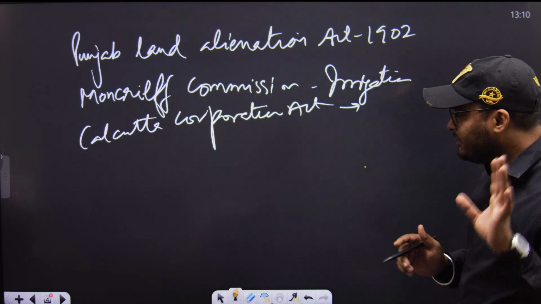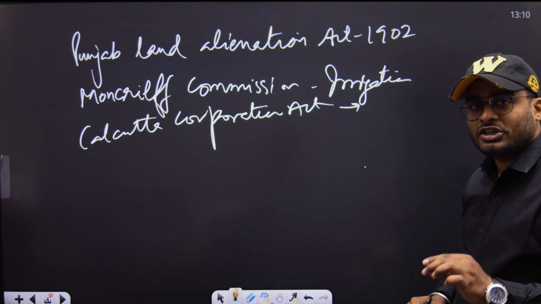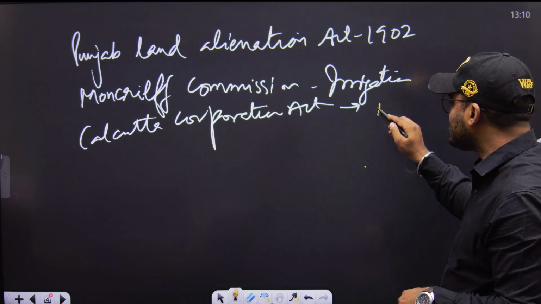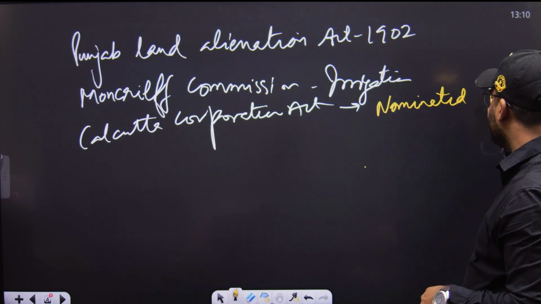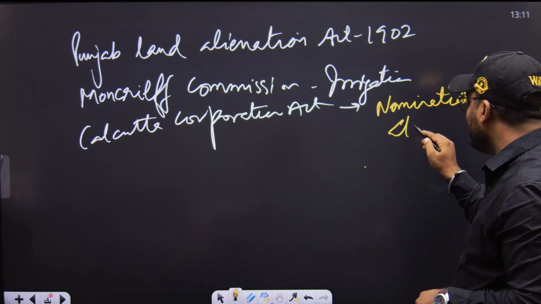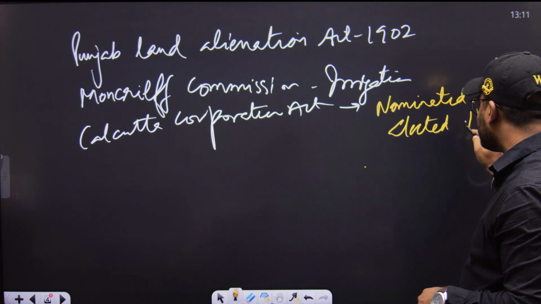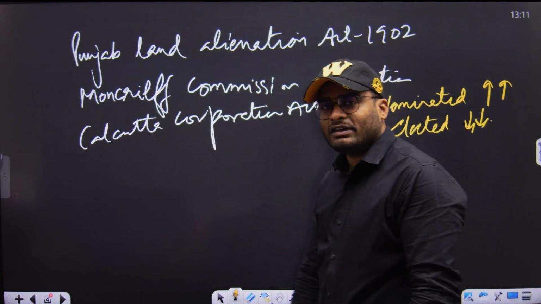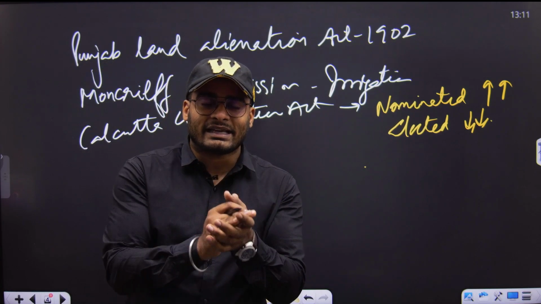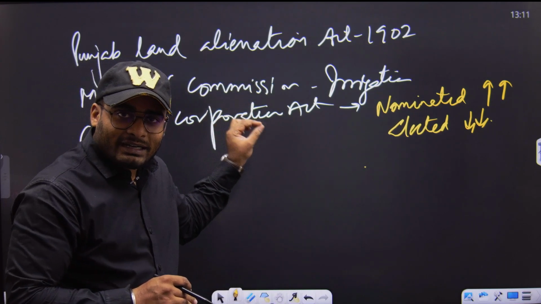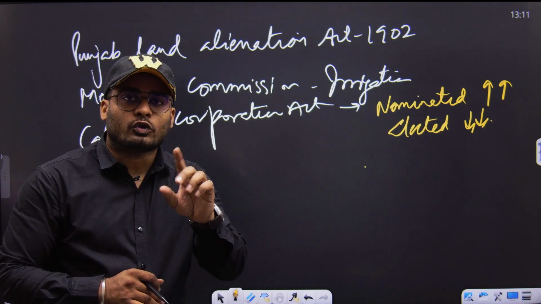How? With the Calcutta Corporation Act, Curzon again brought the concept of nominated members. He increased the nominated members and lowered the elected members. He again did the same. So whatever the moderate leadership earned in 30 years of exercise, Curzon in just one single stroke ended everything.